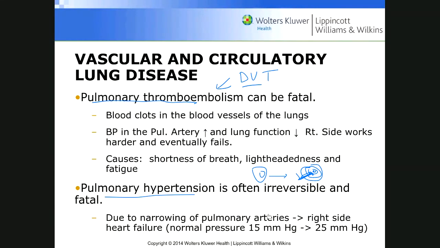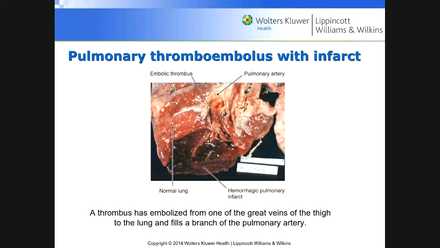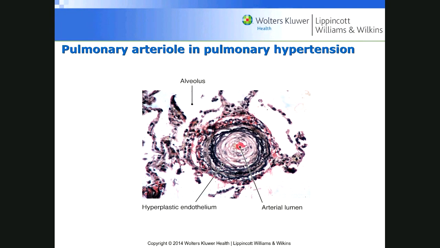But the key hallmark too is this, right? My clue to you is that when you look at the histology of the person who has pulmonary hypertension, the alveolar, right here, the arterial, will get kind of like an onion.